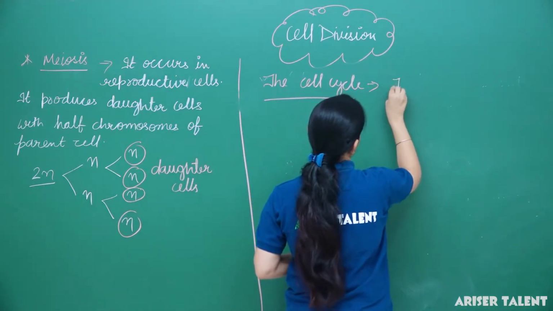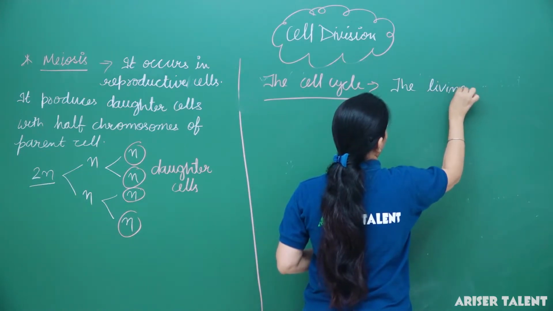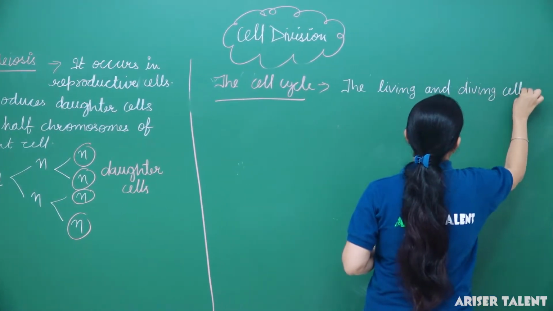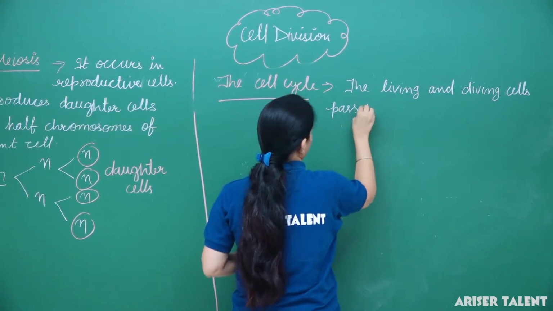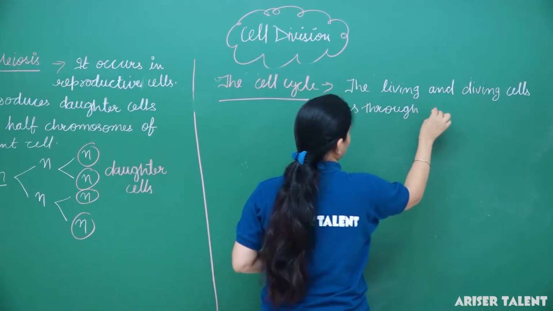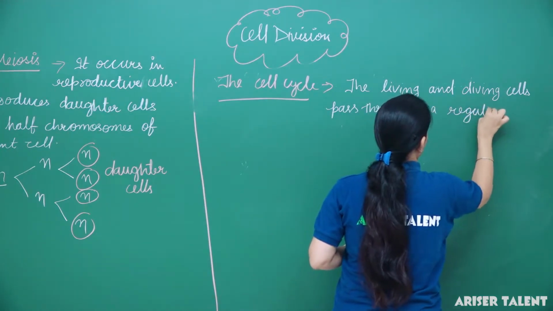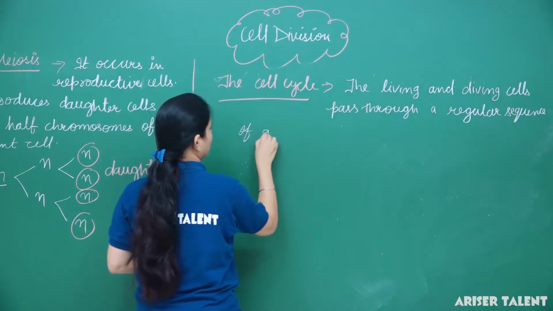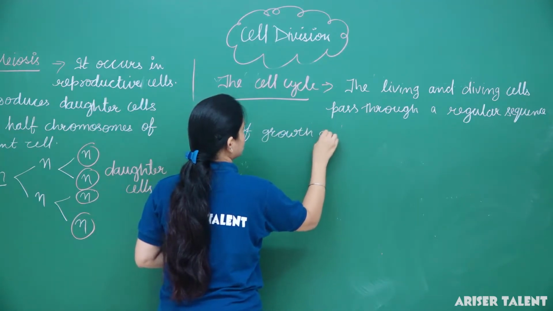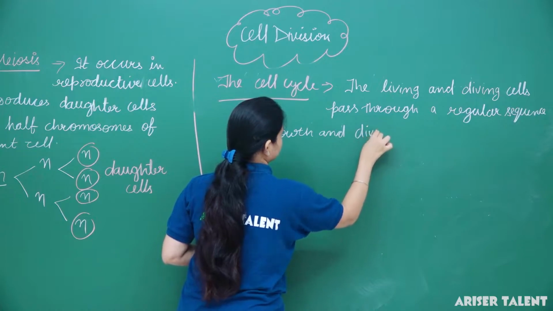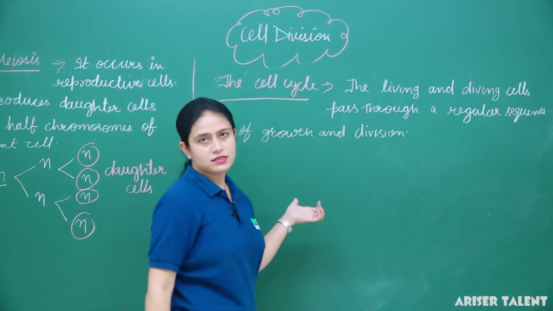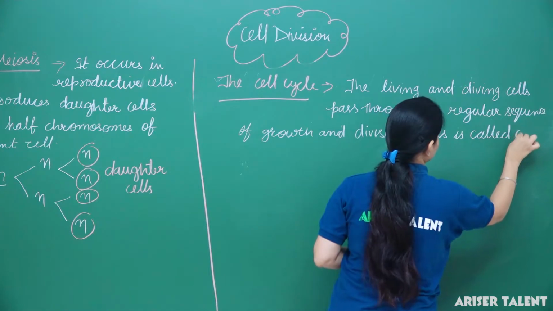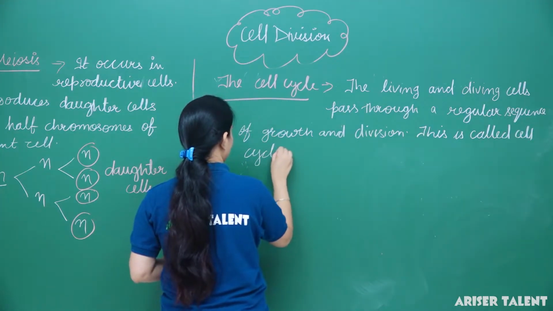The living and dividing cells pass through a regular sequence of growth and division. This is called the cell cycle.